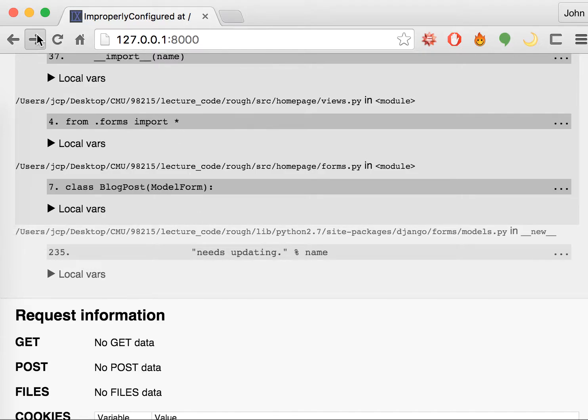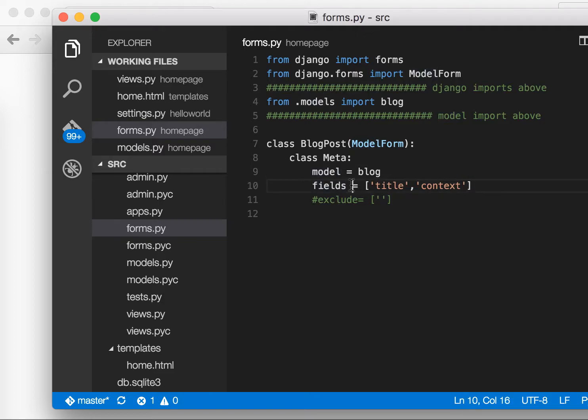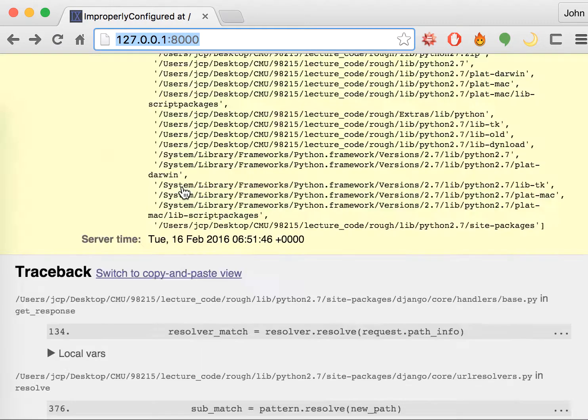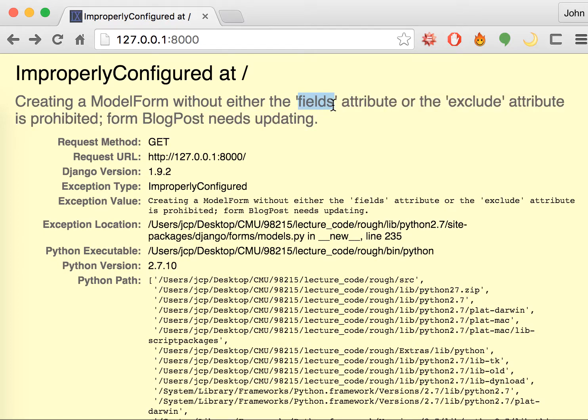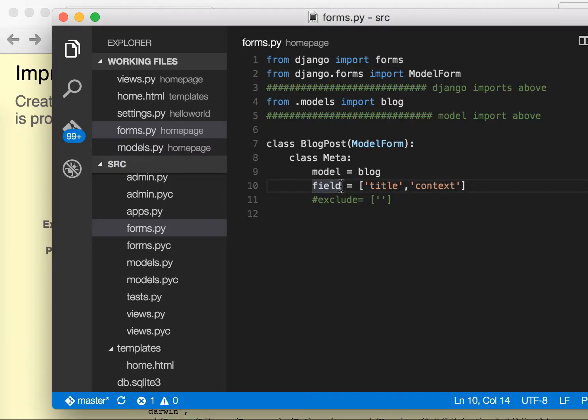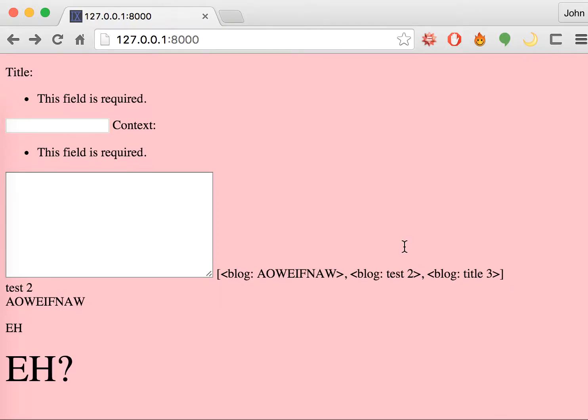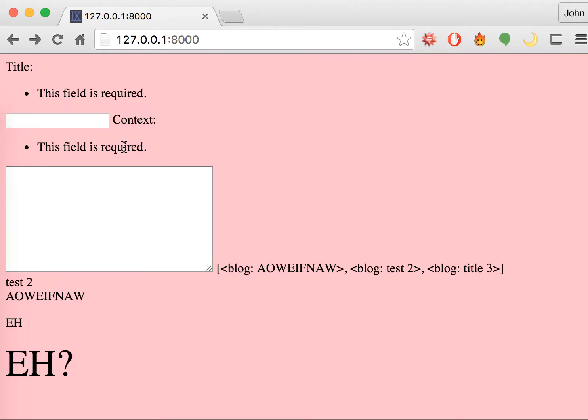I found the error. The error was actually from our spelling mistake here. So make sure you put a fields here. If you don't, the error message is going to pop up saying fields. So I spelled fields without an S. So make sure you put an S there. And that should fix everything. Okay, cool. So that fixed everything, and bam, this is what should appear.